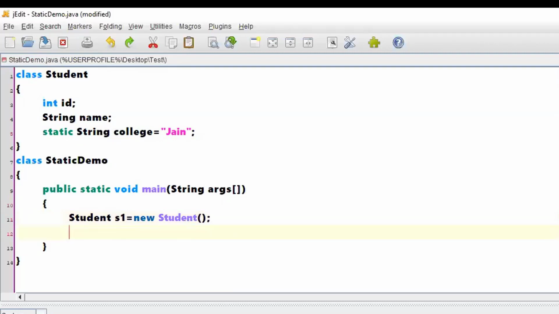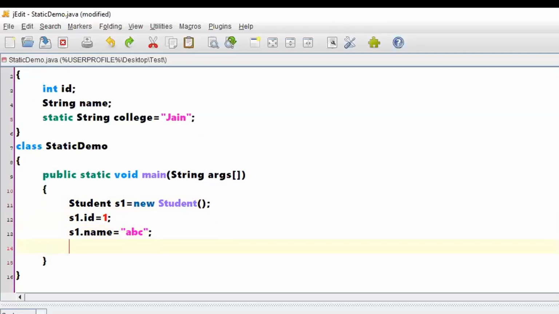Now, with respect to this student, I will give id equal to 1 and s1.name equal to ABC. Now, I am not going to give a value for the college. Let me just print these values. System dot out, is it visible on the screen? Yes. Yes, sir.